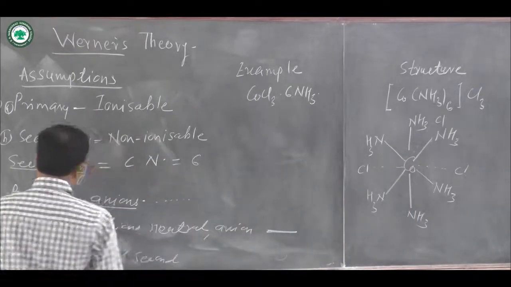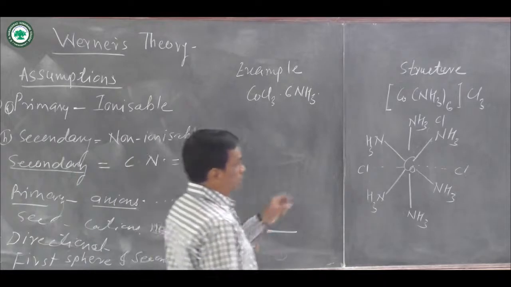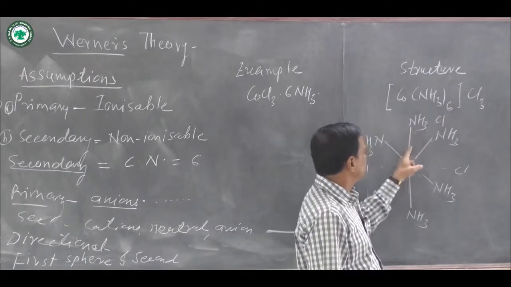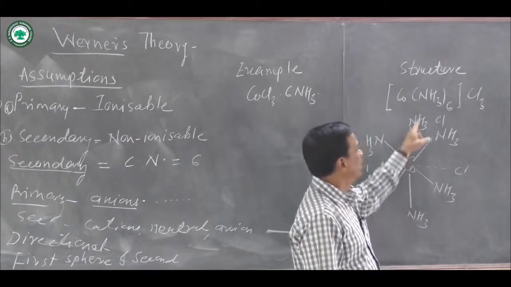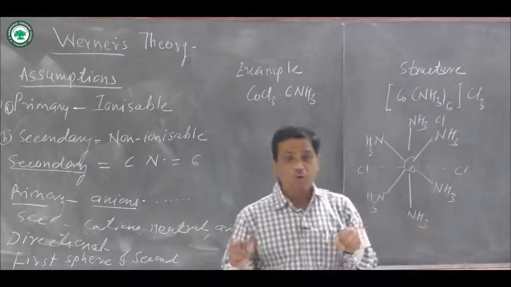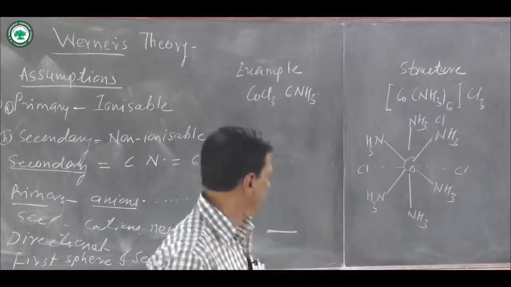Then next one, secondary valencies are directional. You know that in [Co(NH3)6], 6 ligands are directly attached to the central metal atom or ion, and when 6 ligands are attached, the coordination number is equal to 6, and that is an octahedral complex.